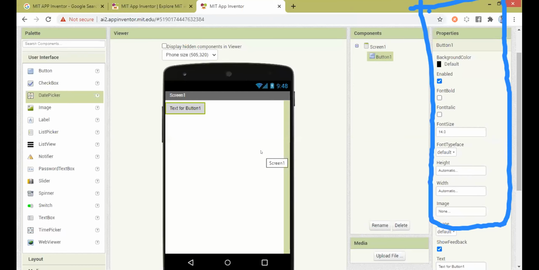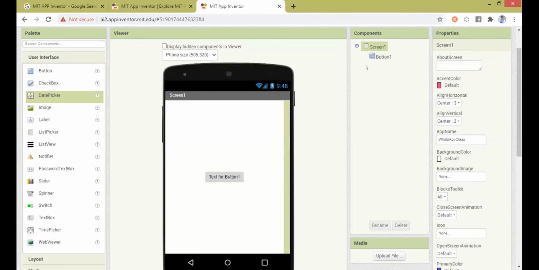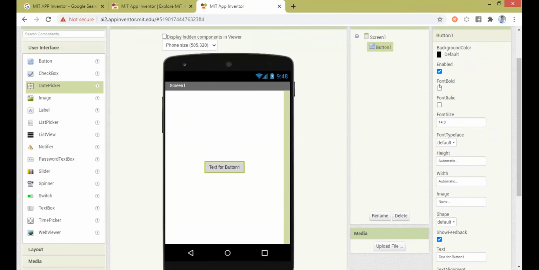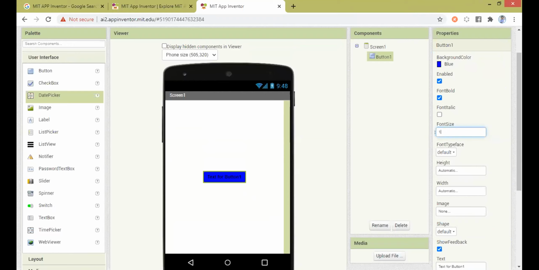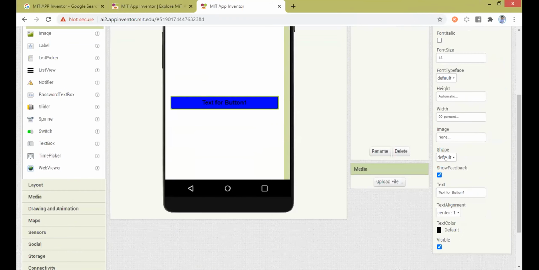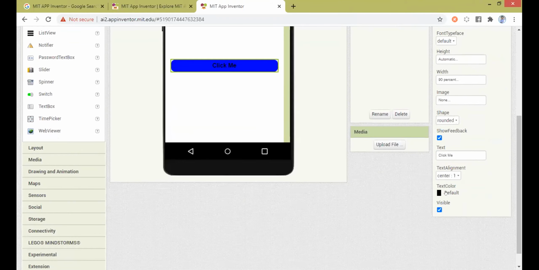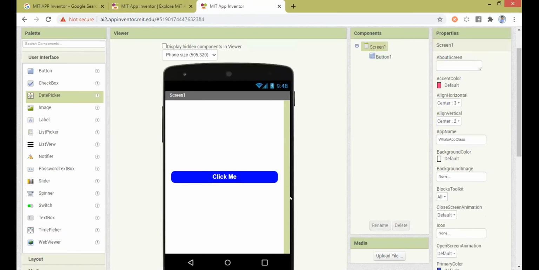For example, let me edit the button. Let me make the alignment center. Let me say I want the button to be bold. If I change the background color to blue, and I want the font size to be 18, and I can make the width around 90%. Shape rounded, and text like "click me", and again center, and text color white. If you take a closer look, whatever changes I made, now the button looks good.